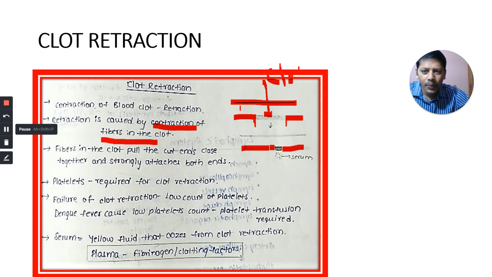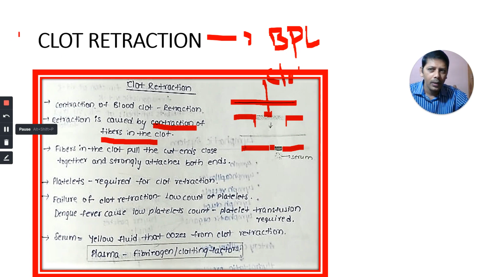Okay, next one, platelets are required for this clot retraction. Platelets are important. Blood platelets or thrombocytes are important for clot retraction. Which cells are important for clot retraction? Platelets. Platelets are also called thrombocytes.